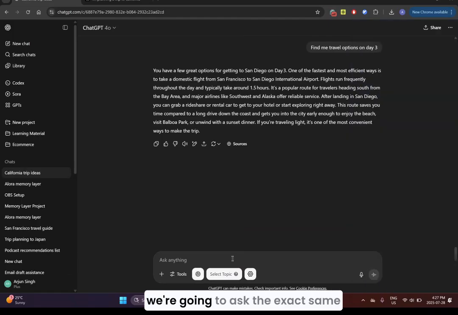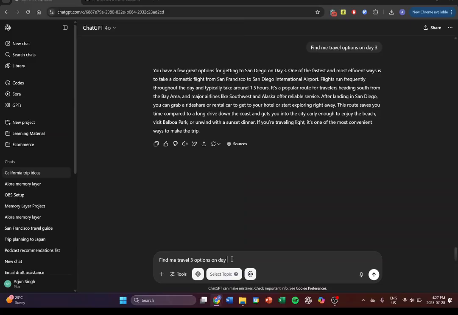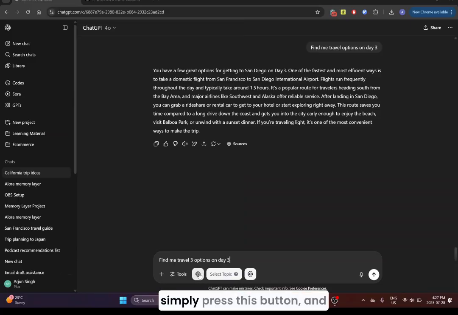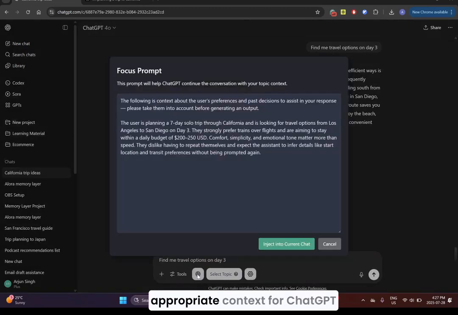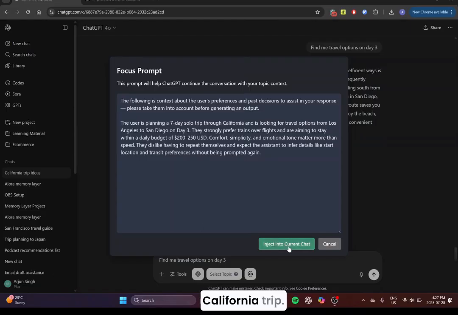So now what we're going to do is we're going to ask the exact same question, but now we're going to introduce some context from Alora. So now as I type this in, I simply press this button. And what it's going to do is it's going to curate the most appropriate context for ChatGPT to answer this question based on its understanding of my California trip.